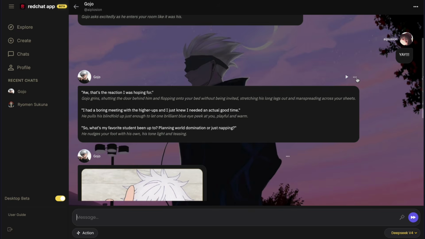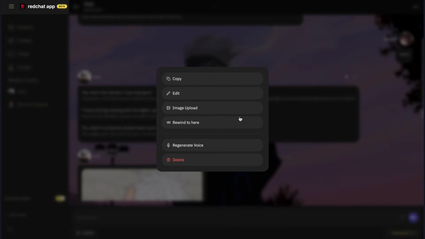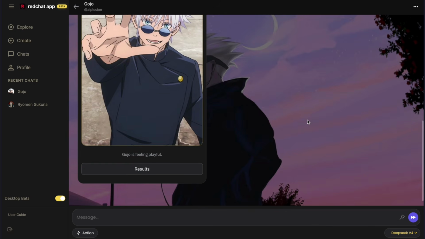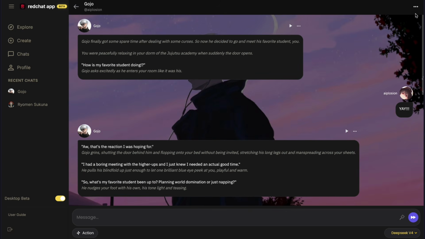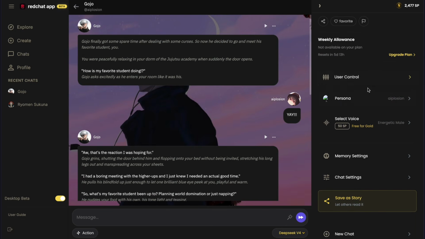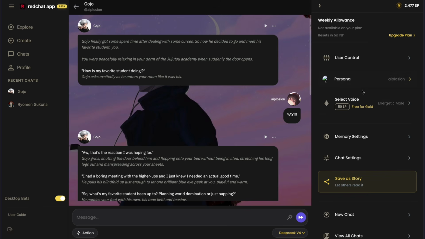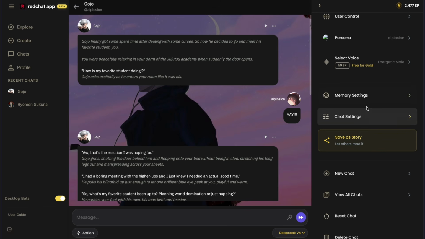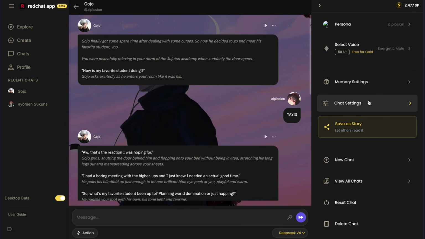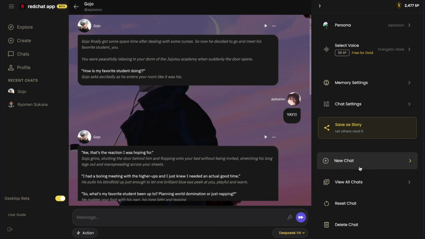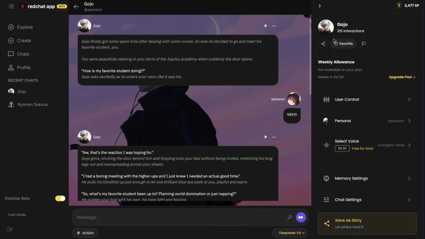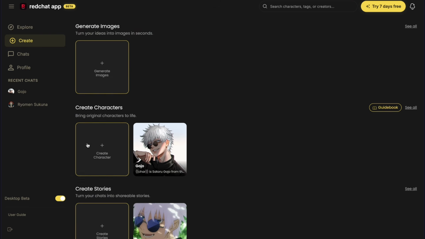You also get many features here too. You can regenerate the responses, edit them, and delete them whenever you want. Apart from that, you can customize the response length. You can customize the memories of your characters. You can customize the appearance of all your chats, and you can also start as many new chats as you want from here. Pretty amazing and simple. You can even make your own personal AI characters too from here.